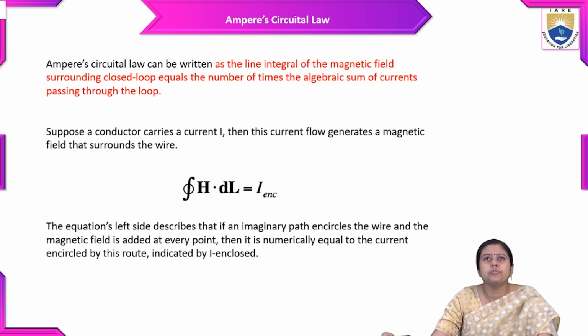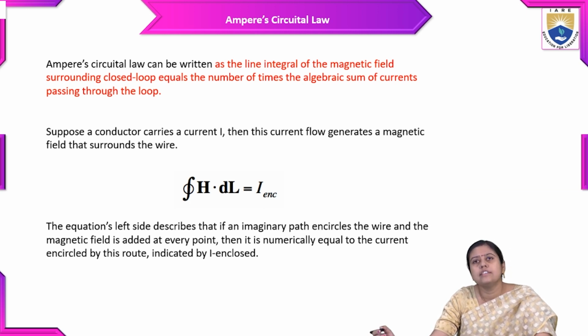Now we will move to the Ampere Circuital Law. It is the same as the Gauss law in the electrostatic field.